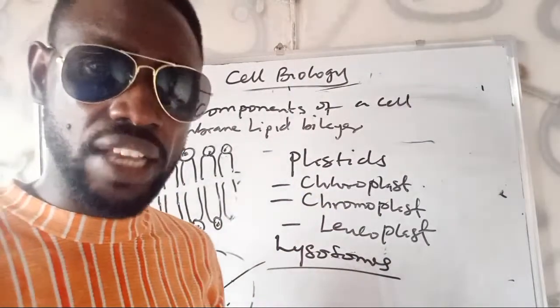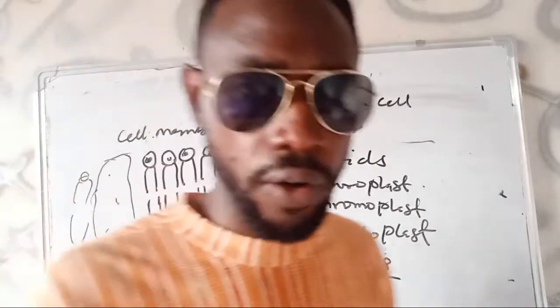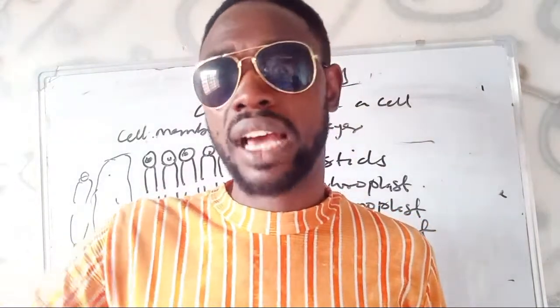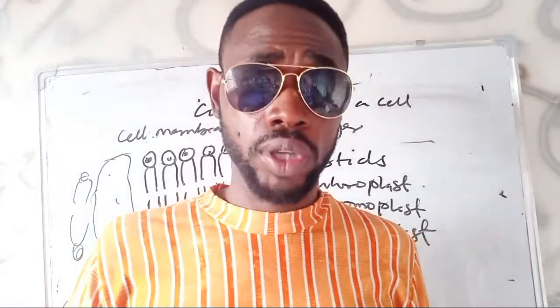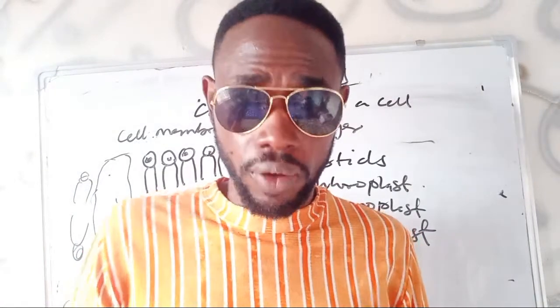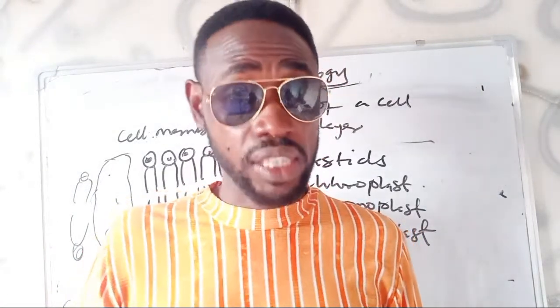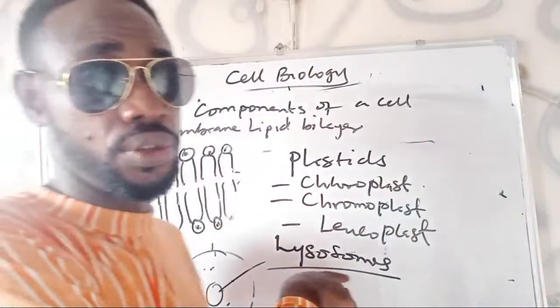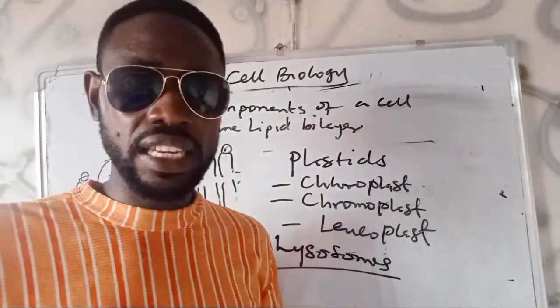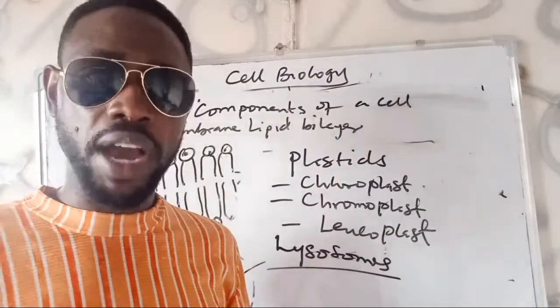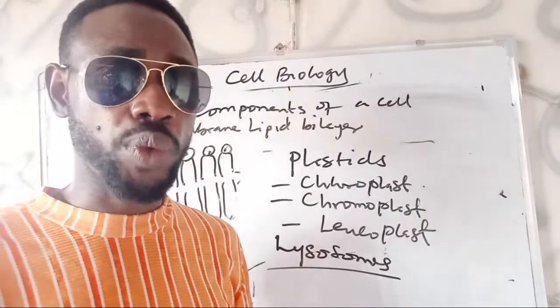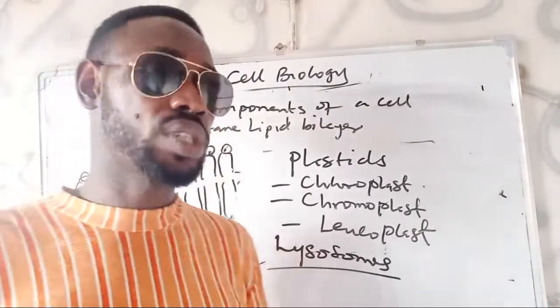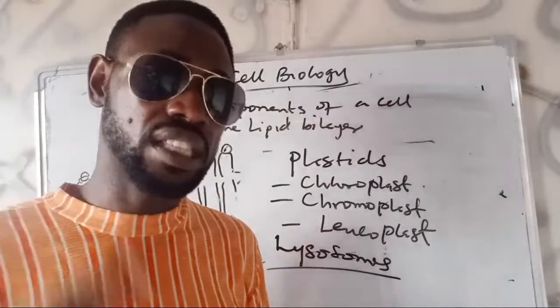Therefore, this lysosome attacks engulfed bacteria. It also attacks the cell. Sometimes it's responsible for the cleaning of the cell. Any worn out cell organelle is dissolved using the lysosome. Then in some cases, the lysosome will start destroying the cell itself.